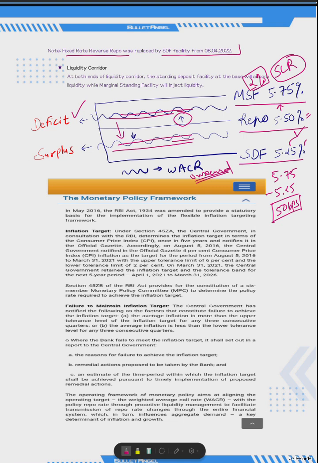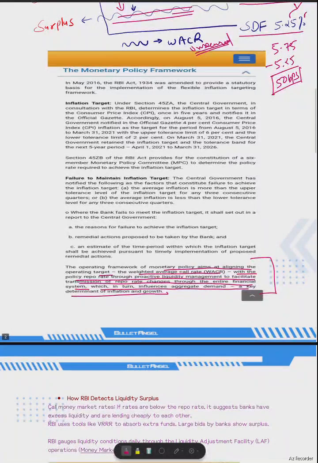Now, if you go through the monetary policy framework of RBI, it says that the operating framework for monetary policy aims at aligning the operating target, that is the weighted average call rate, with the policy repo rate through proactive liquidity management, to facilitate transmission of repo rate changes through the entire financial system, which in turn influences aggregate demand, a key determinant of inflation and growth. It means it not only affects your liquidity, but it can also affect your aggregate demand. So I hope my explanation till now has been of use in understanding the liquidity adjustment facility.